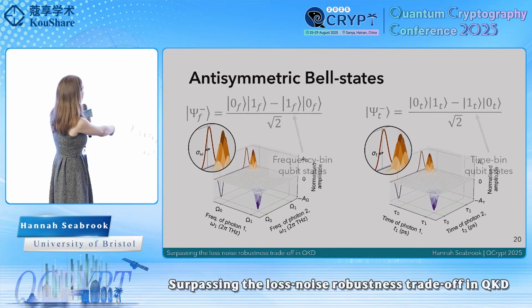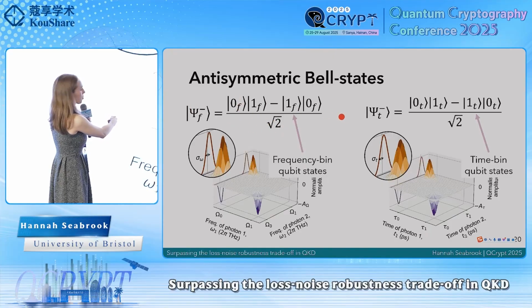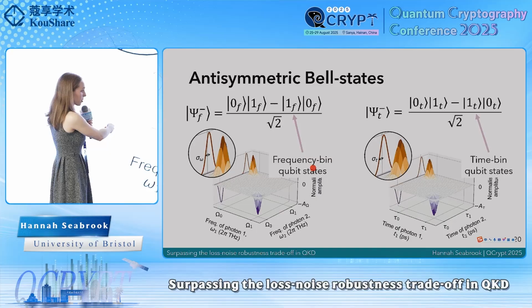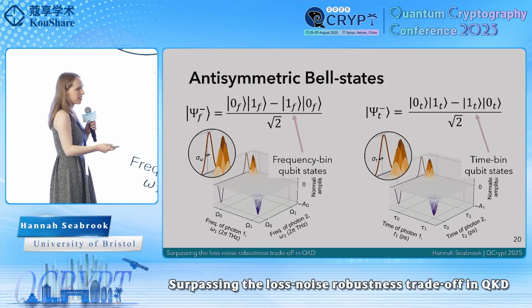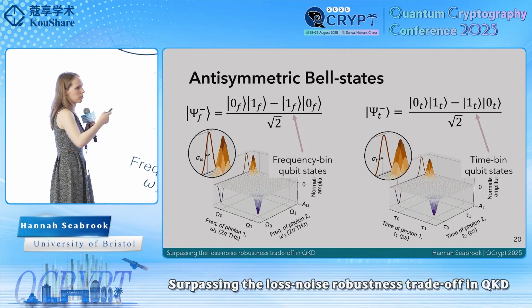So we're just basically saying that if we had the single photon frequency bin and time bin qubits, then it's basically our 0, 1, minus 1, 0, but defined with the frequency bin states that we defined, and the time bin would be 0, 1, minus 1, 0, but with time bins. And then if we wanted to produce superpositions of these for the plus and minus states, it would be that. Does that answer the question?